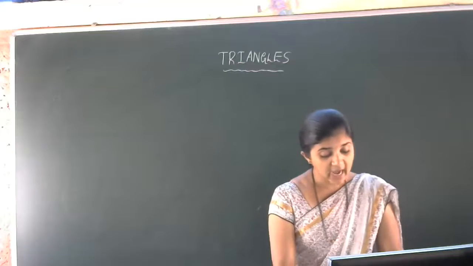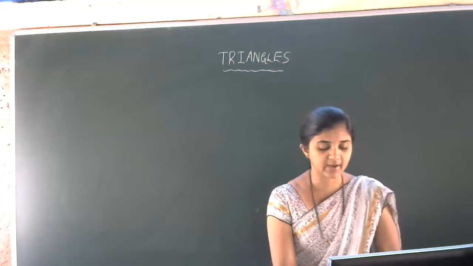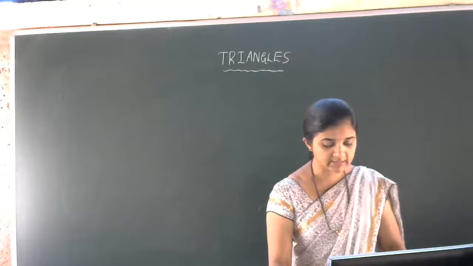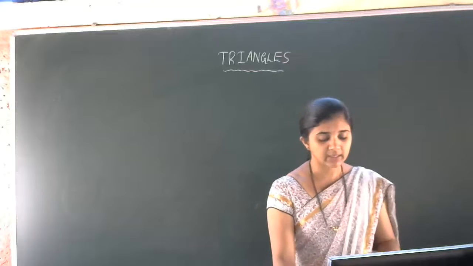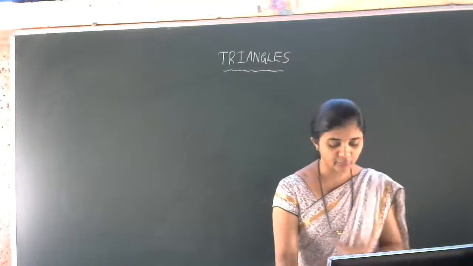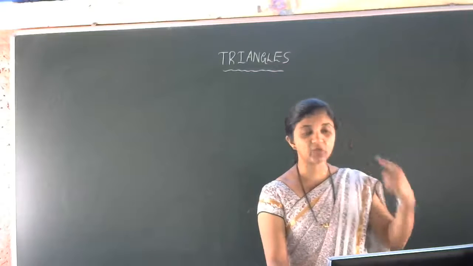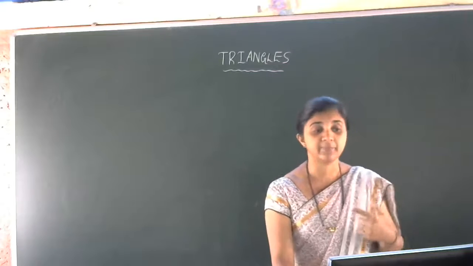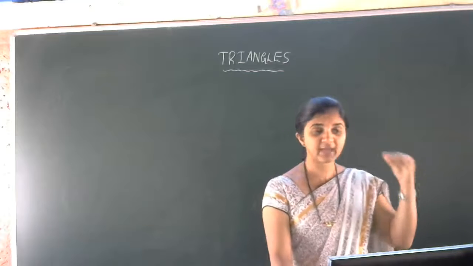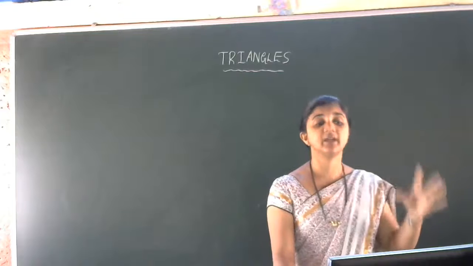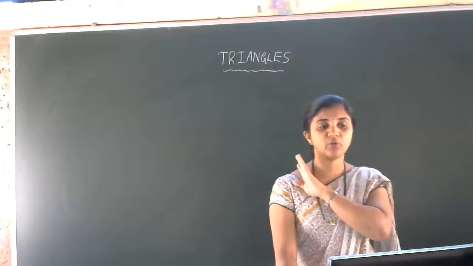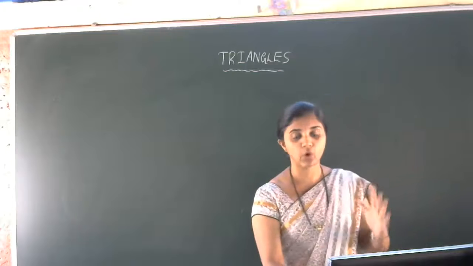First one, triangle ABD congruent to triangle ACD. Second one, triangle ABP congruent to triangle ACP. Third one, AP bisects angle A as well as angle D. And fourth one, AP is the perpendicular bisector of BC. So total 4 parts we have to prove. For that, first we have to understand what is given and what we have to prove. So let us draw the diagram and write what is given and what we have to prove on the board.